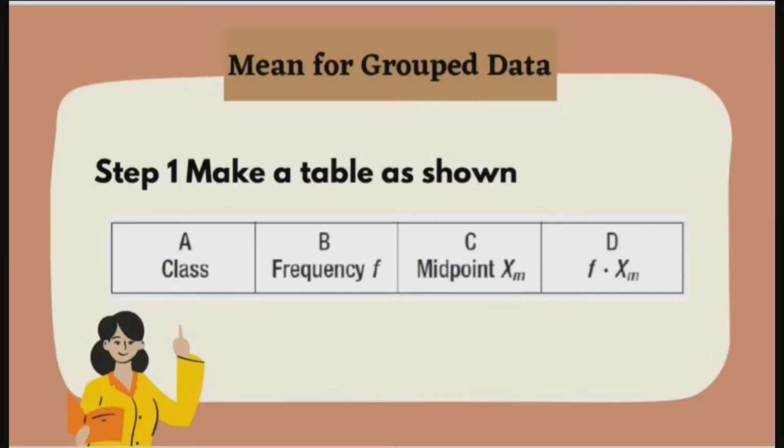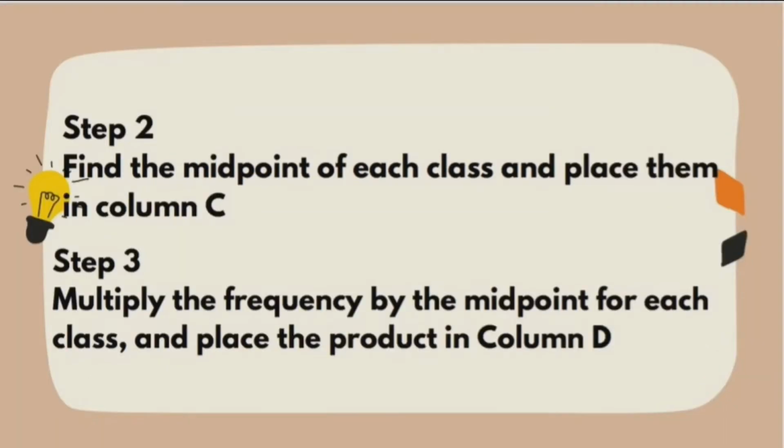Next, we proceed to find the mean for grouped data. We need to follow a few steps to find the mean for grouped data. Step 1 is to draw a table consisting of 4 columns. The first column is the class, the second column is the frequency, the third column is the midpoint, and the fourth column is the product of frequency and midpoint. Step 2, find the midpoint and place it in the third column.